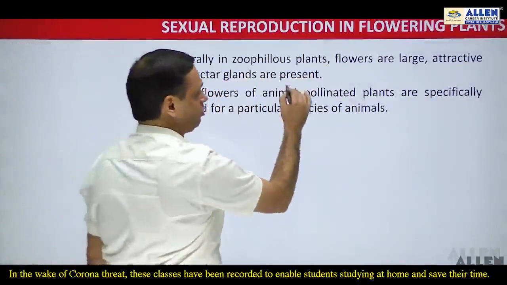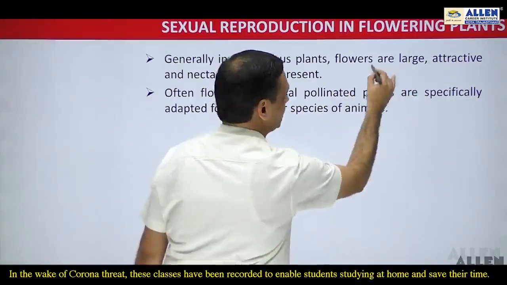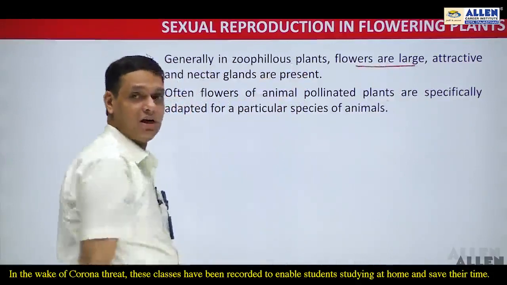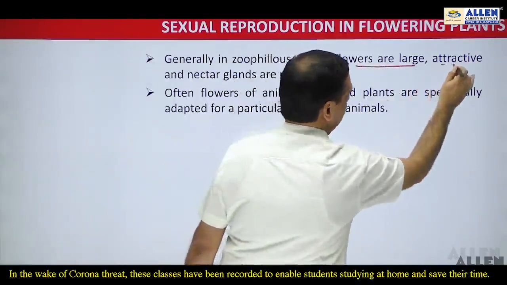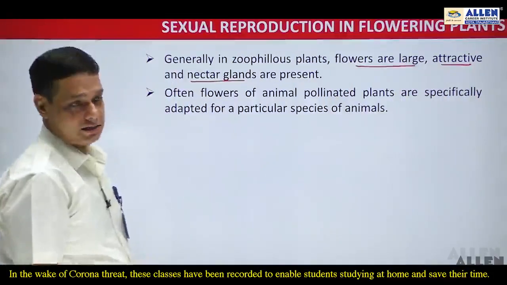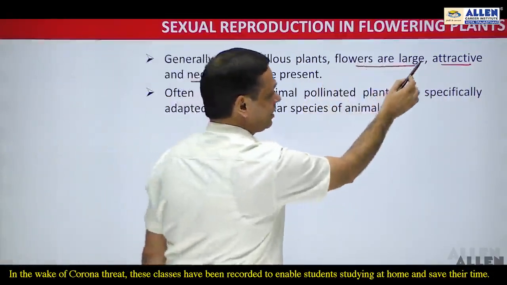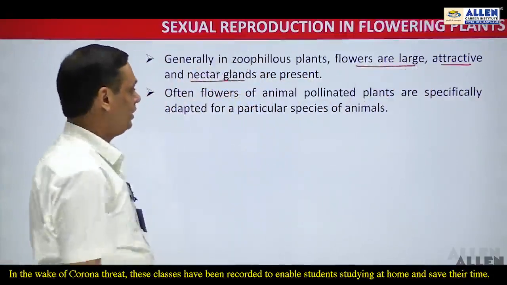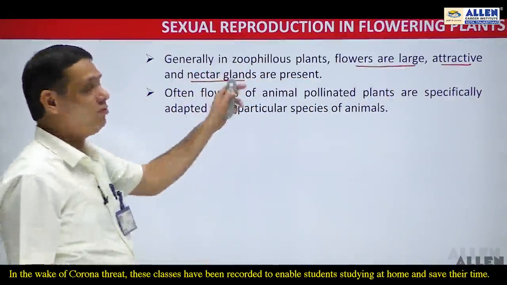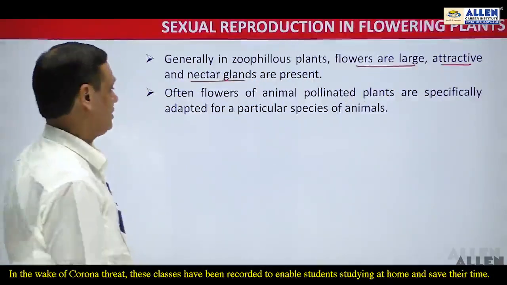Generally, in zoophilous plants, flowers are large, attractive, and they possess nectar glands. These are the important characteristic features of zoophilous plants.